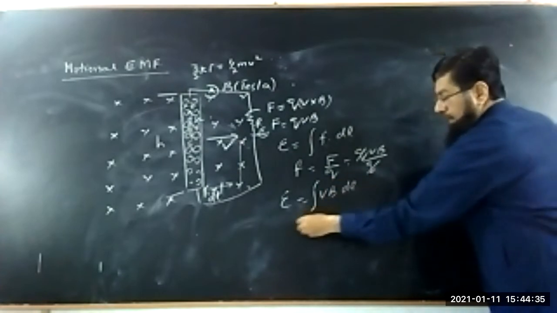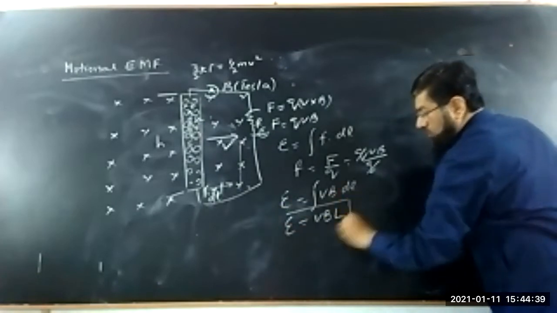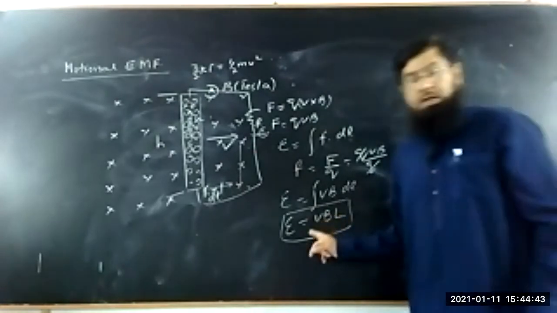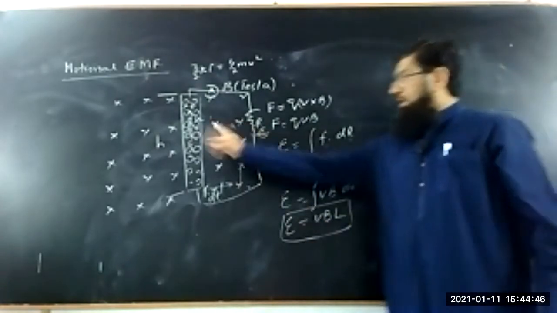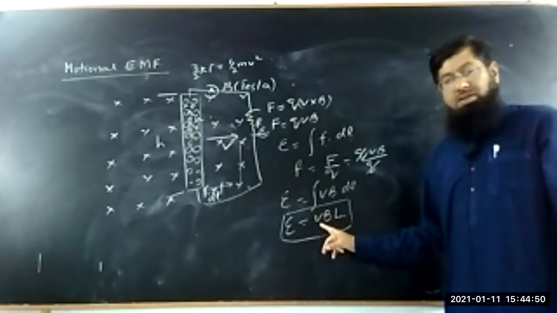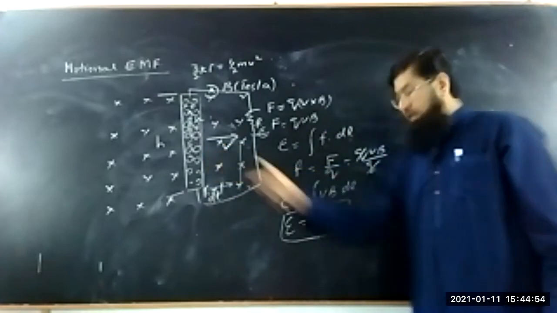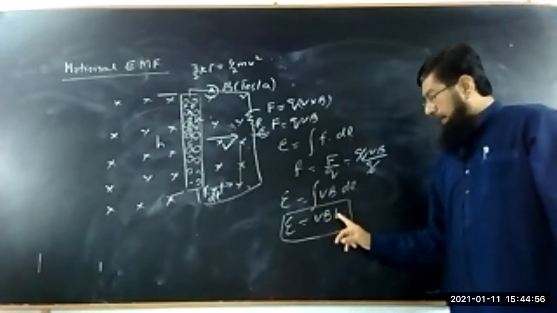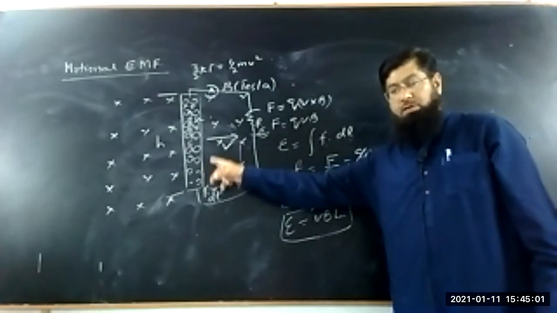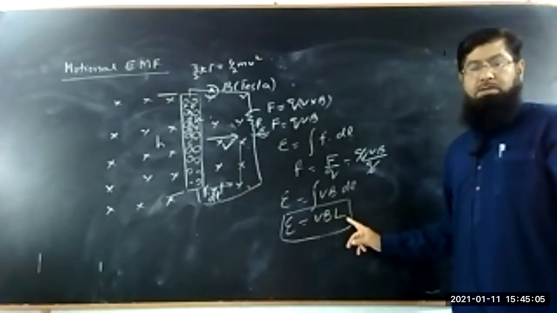Integral over dl gives you the total length L. So EMF is equal to VBL, and this is known as the motional EMF. It means when the wire, whose velocity is v, is moving in a magnetic field whose strength is B and L is the length, it will produce the EMF in the wire, and this EMF depends on these parameters.